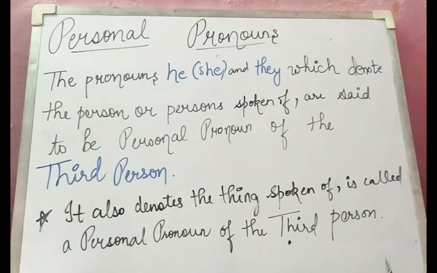So that's all for this particular video, where I have told you about personal pronouns. This is just an introduction. In my next video I will tell you the forms of personal pronouns. Here I have told you the difference between pronouns and personal pronouns. Pronouns are used instead of nouns. The personal pronouns are I, we, you, they. I and we are used with the first person, he, she, they with the third person, and you with the second person.